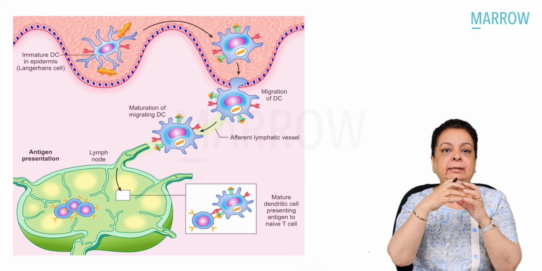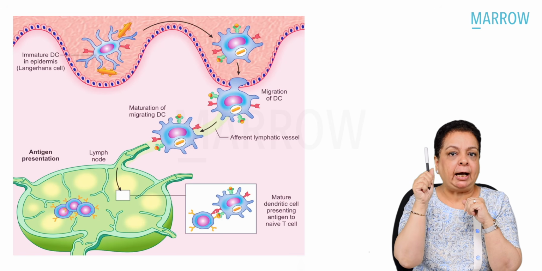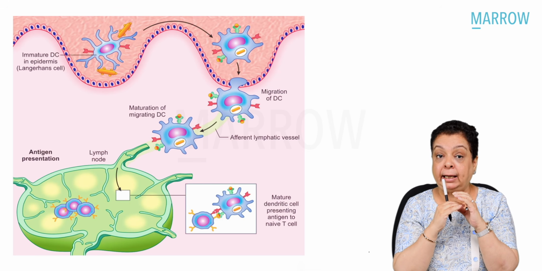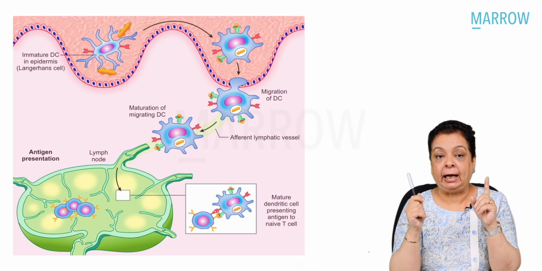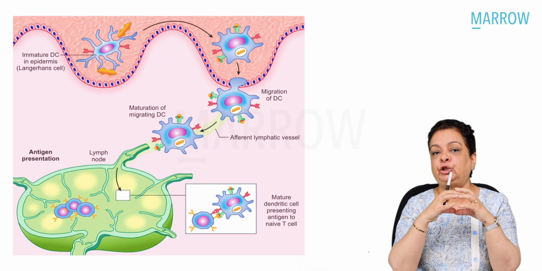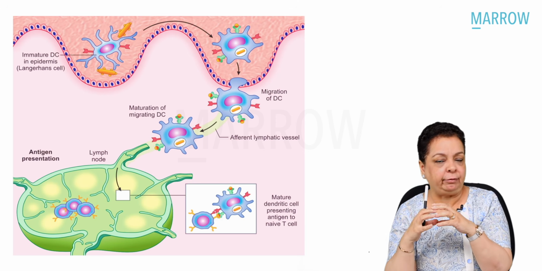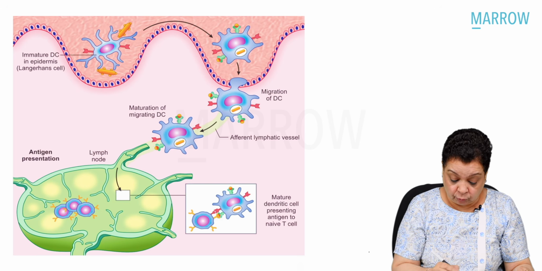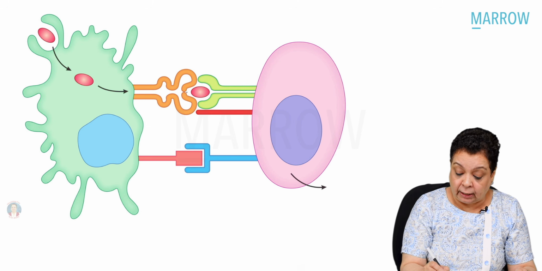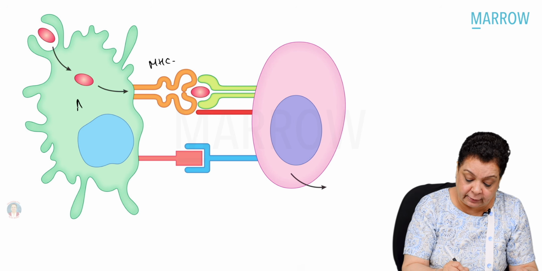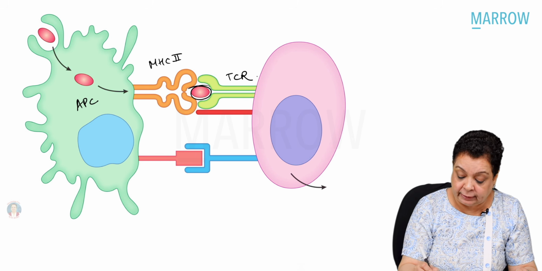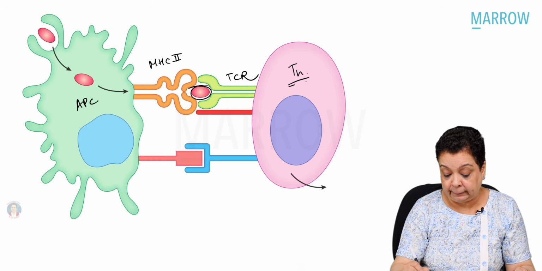And if it recognizes, it gets the signal 1. I have got my signal 1. I have recognized the antigen in the groove of this MHC class 2. So yes, naive helper T cell, the signal 1 is recognizing, that is interaction of the T helper cell with the dendritic cell. Then here, once the interaction has started, let's see this diagram closely. That's our MHC class 2 antigen. This is our antigen presenting cell. And that's the peptide being recognized by the T cell receptor of the helper T cell.